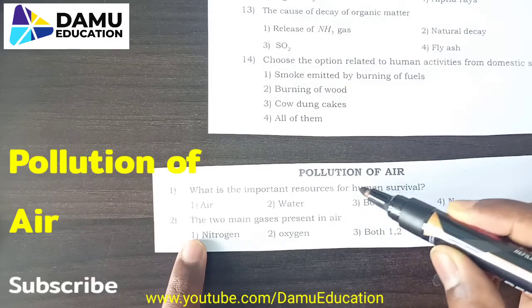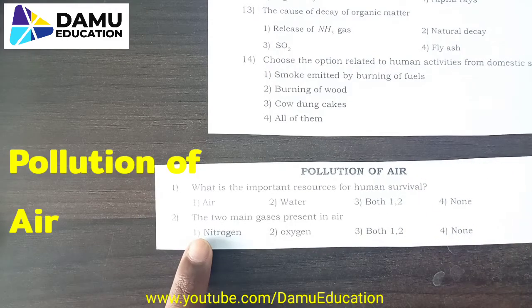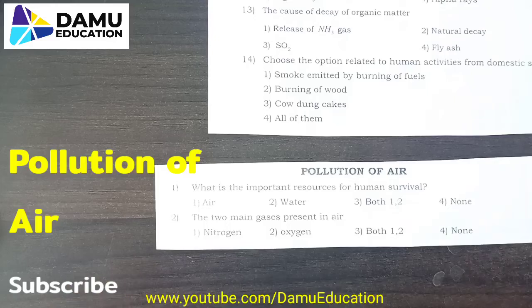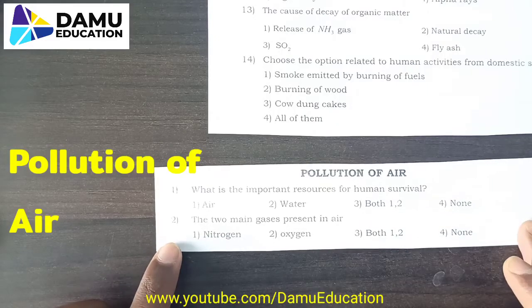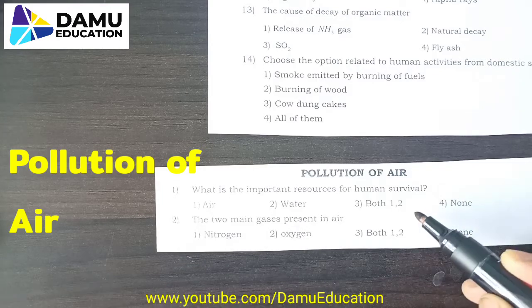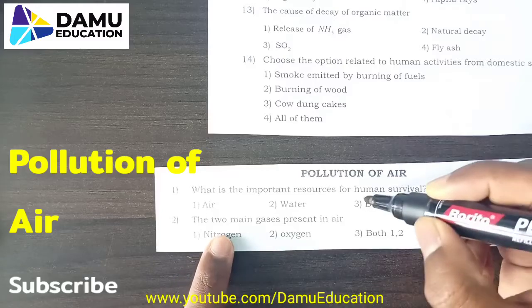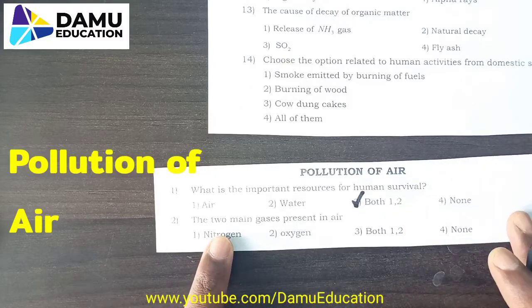What are the important resources for human survival? If humankind has to continue, what are the major resources? First one is air, water, and both 1 and 2, and none. We know that air and water both are crucial elements in human life. So let's select the third one, that is both 1 and 2.